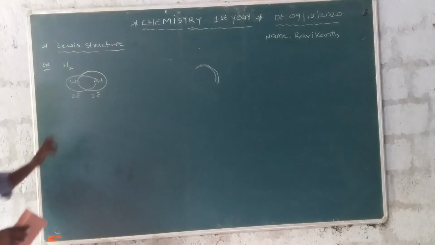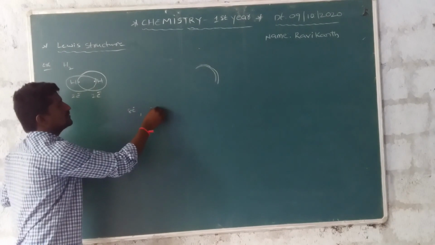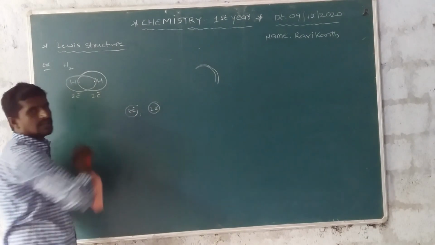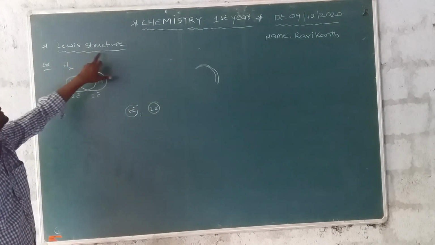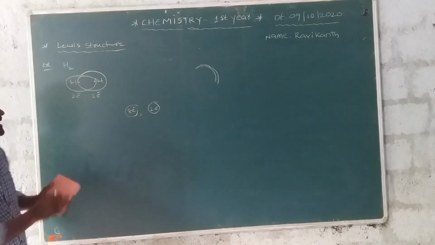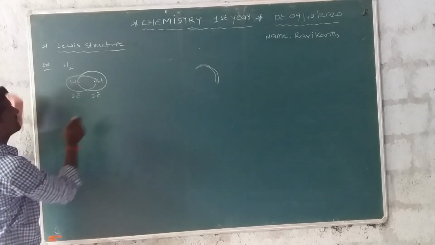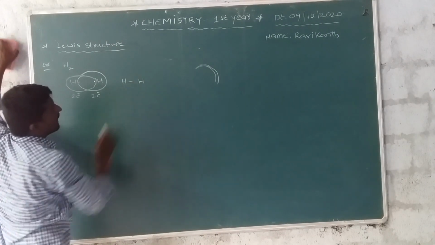It is a stable configuration. 8 electrons or 2 electrons is a stable configuration. With 2 electrons it also obeys the Lewis structure. This structure is hydrogen, single bond, hydrogen.